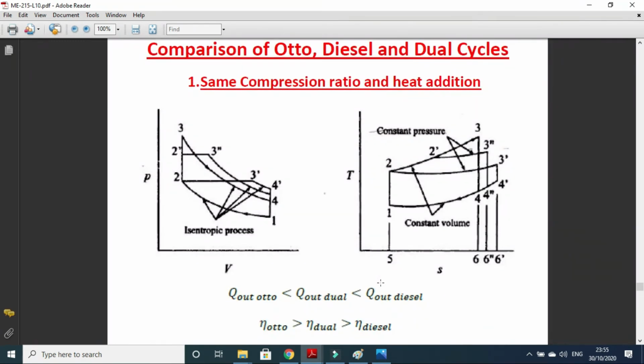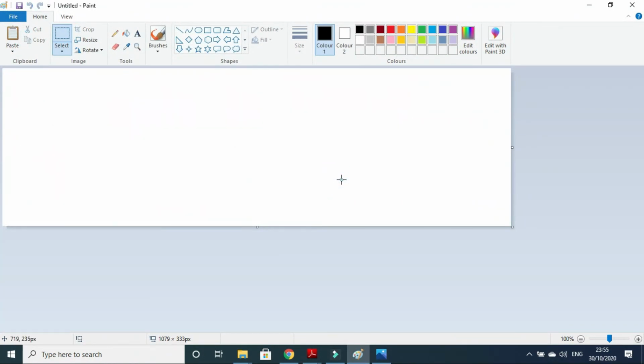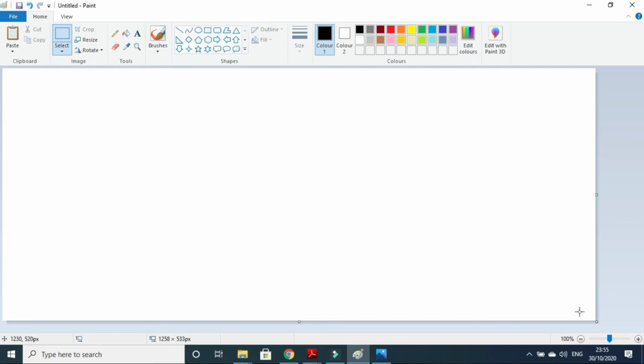Now let's do a quick comparison of Otto, diesel and Brayton cycles. First, do the comparison at same compression ratio and heat addition. In order to understand this comparison, I would like to mention a few points. We know that the efficiency formula is 1 minus Q out upon Q in.